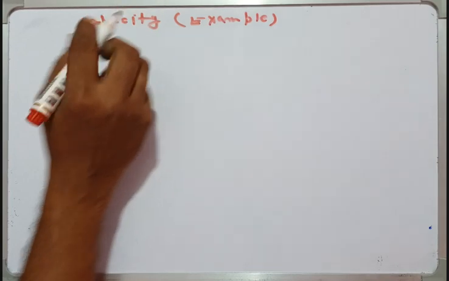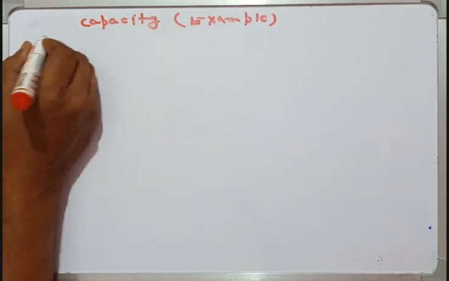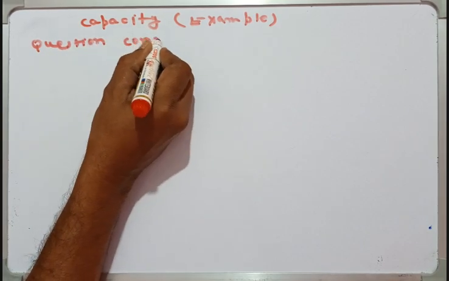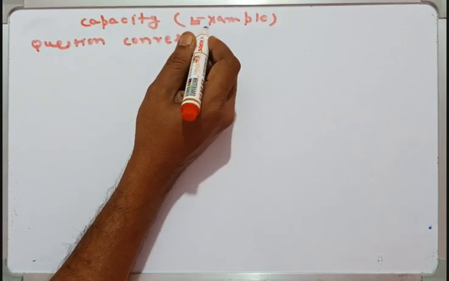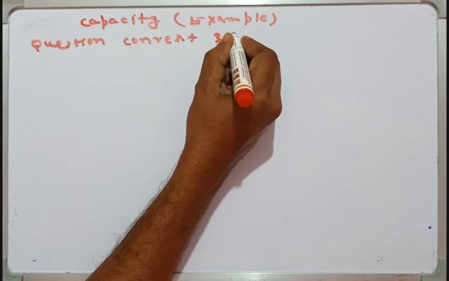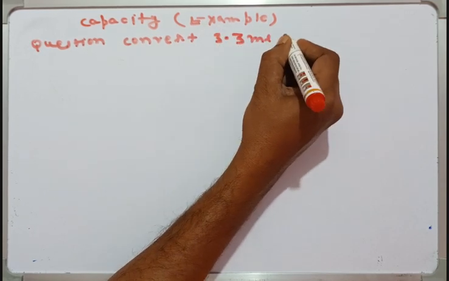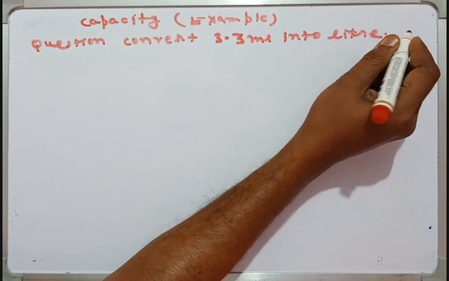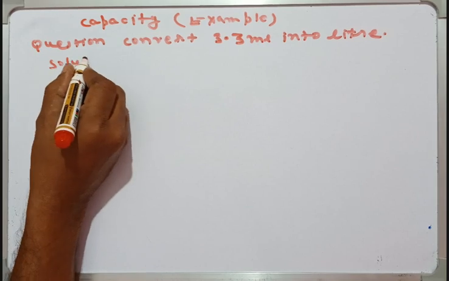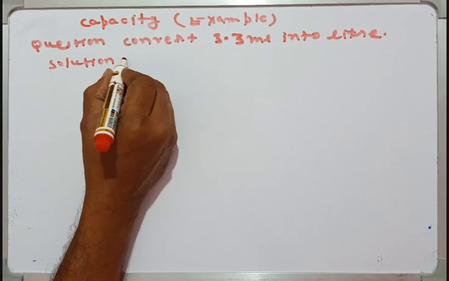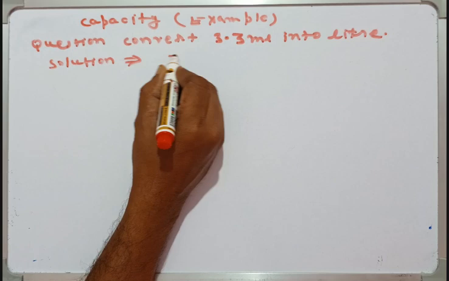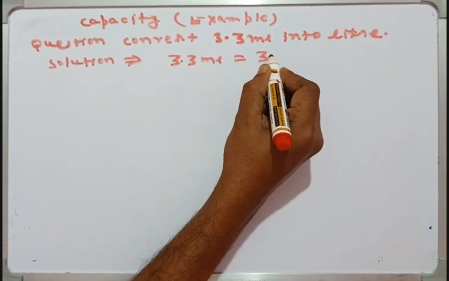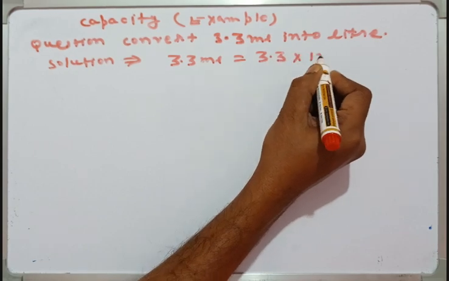Okay guys, our question: convert 3.3 milliliter into liter. Solution: we write 3.3 into 1 milliliter.